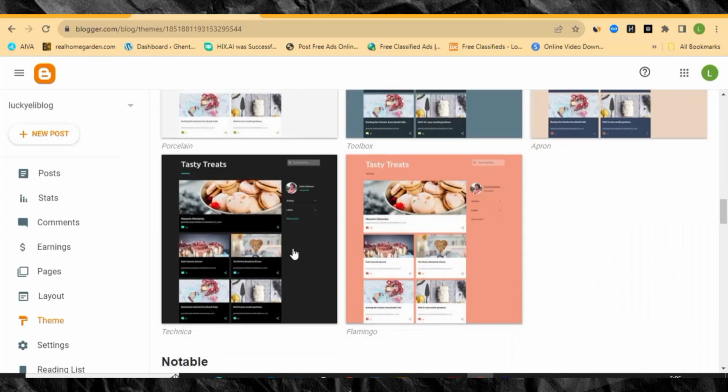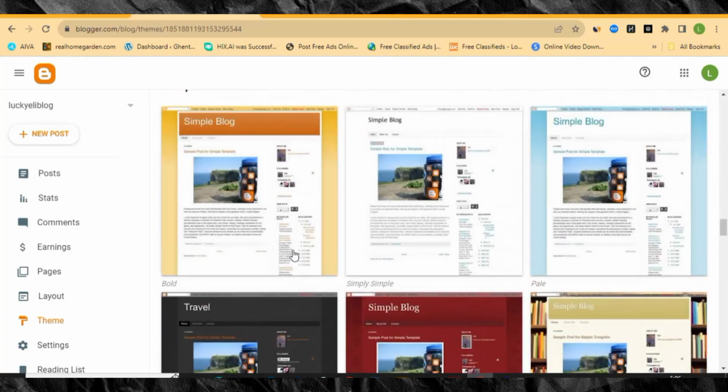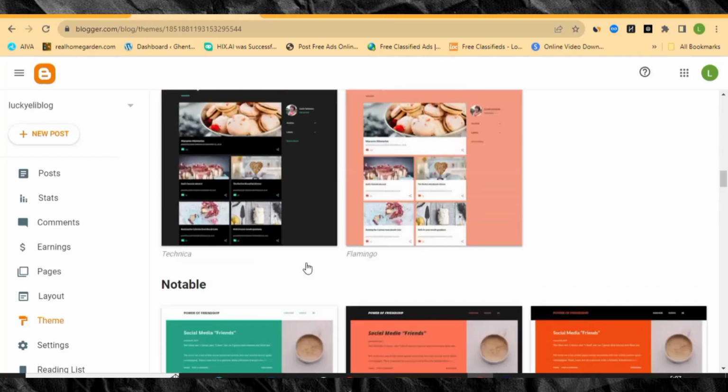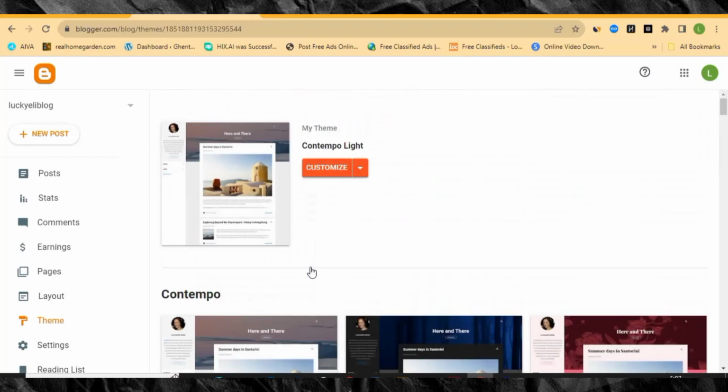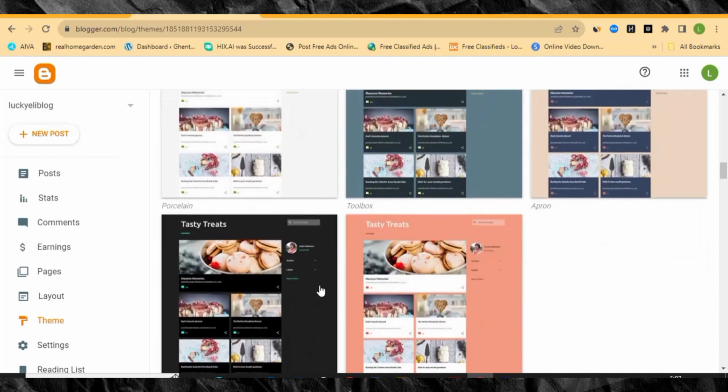You can see a lot of themes over here. Okay, there are a lot of themes that are here. Any theme that you select is how your website is going to be displayed. In this case, I want to select this theme over here that is called Imperial. It's one of the best themes, so you can select any color that you like. In this case, I just like this color.